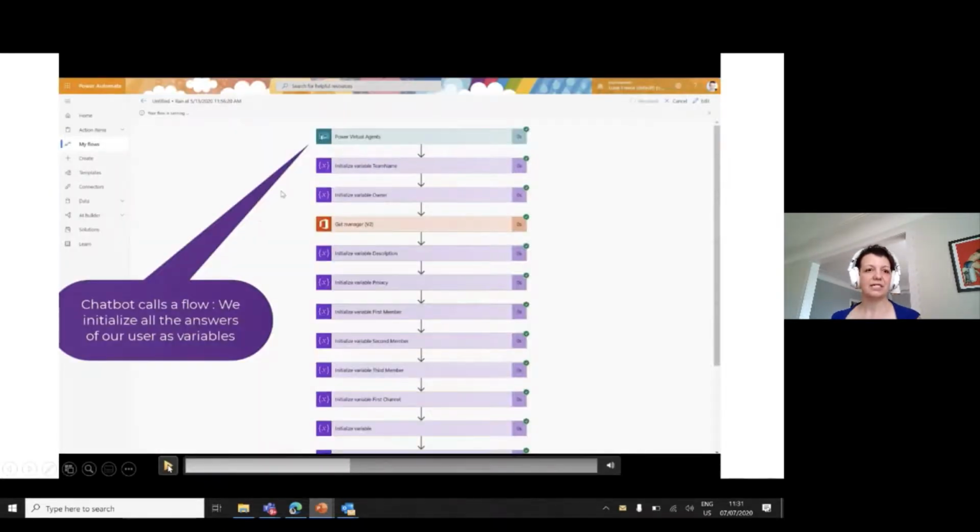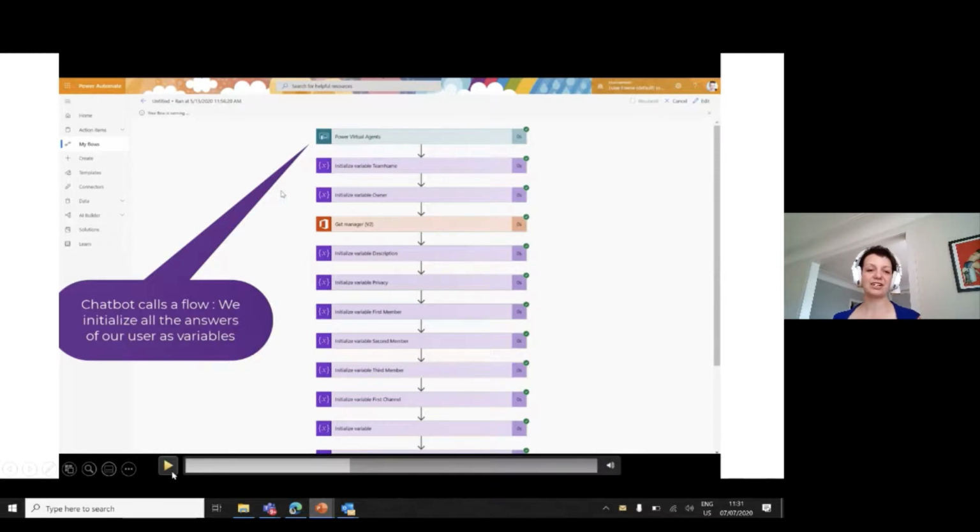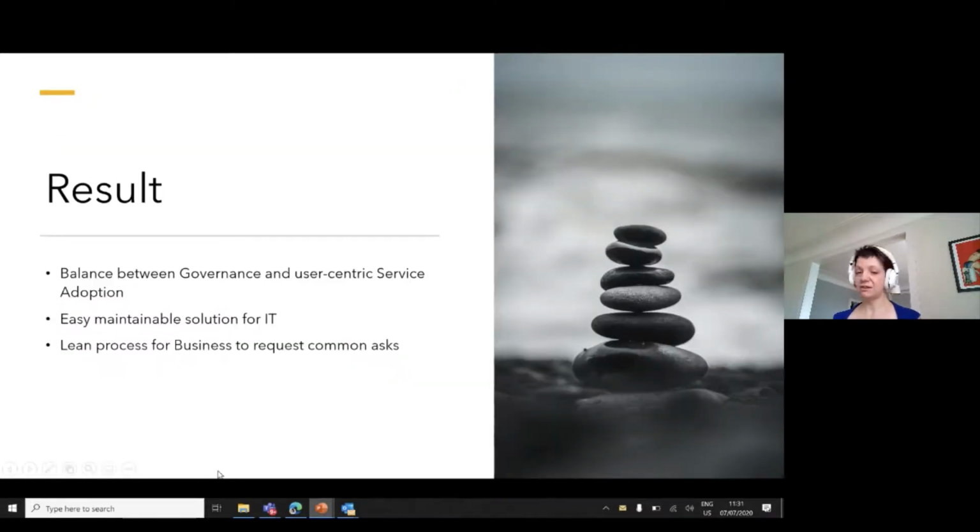What we do now is the Power Virtual Agents flow picks up the information that the user provided in Power Virtual Agent. So we have, as I told you, the team name and the owner and the description, everything that the user was asked by the Power Virtual Agent, and now we have this in this flow.